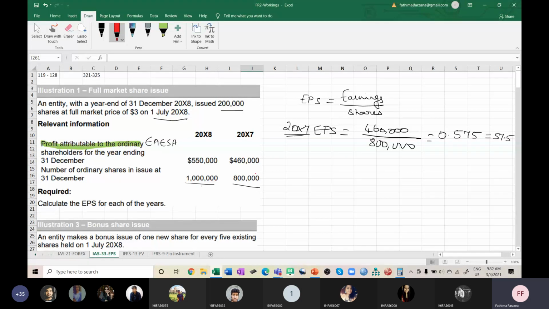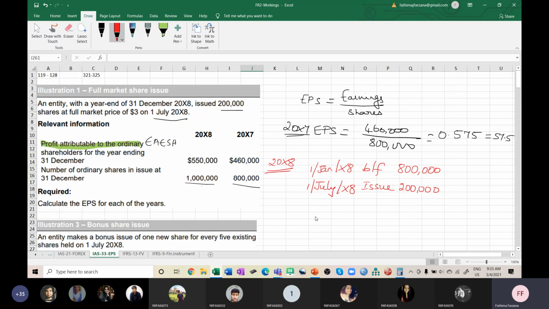For 2008, I'll write in red. How am I going to compute it? On 1st January 2008, the balance brought forward is 800,000 shares. Then on 1st July 2008, as given in the question, there was an issue of 200,000 shares.